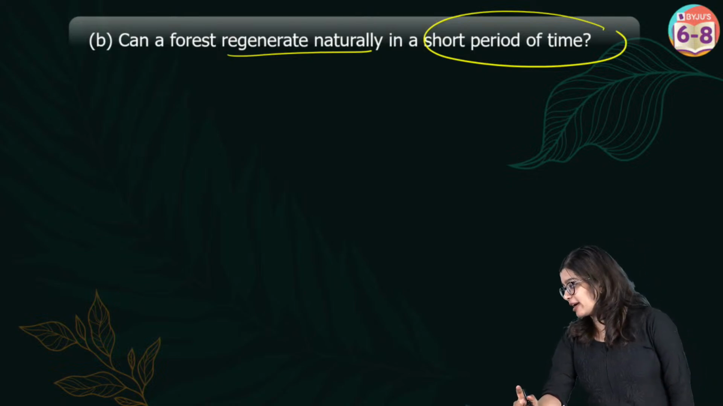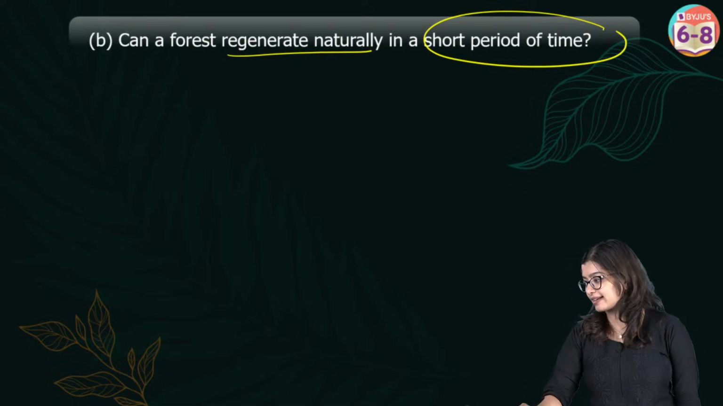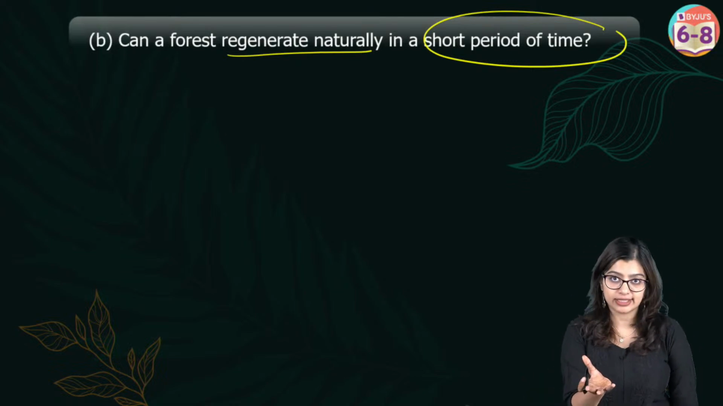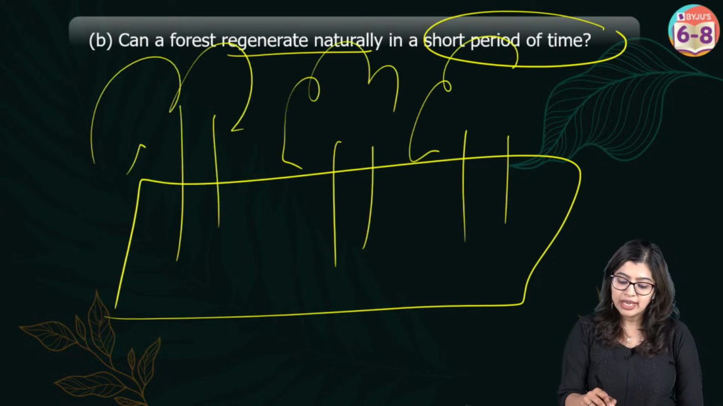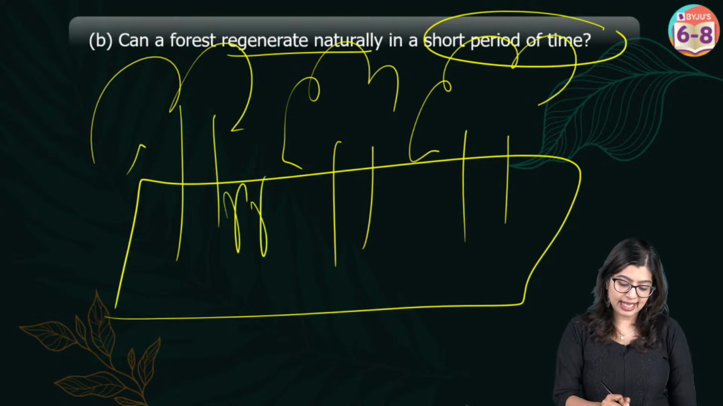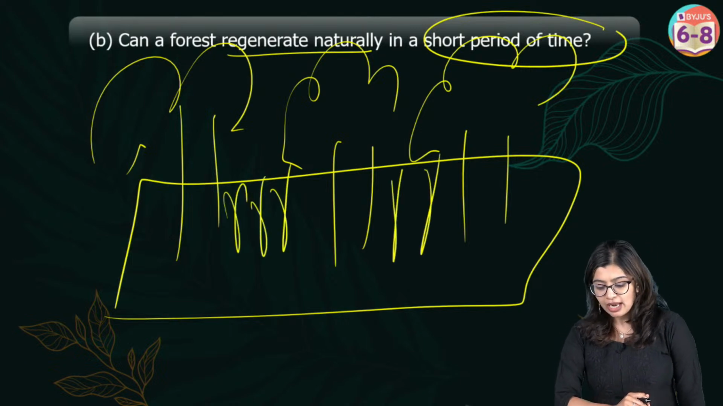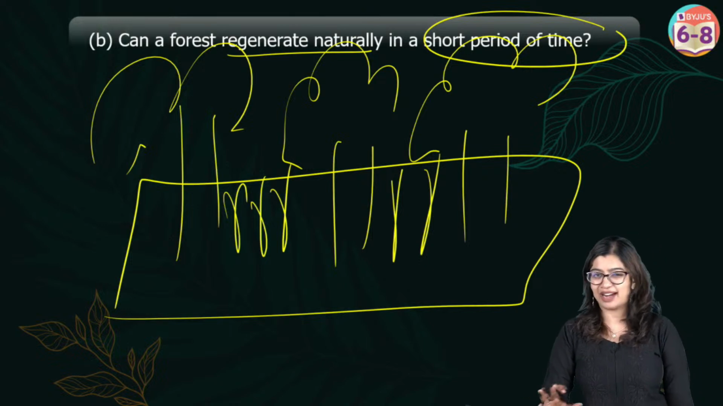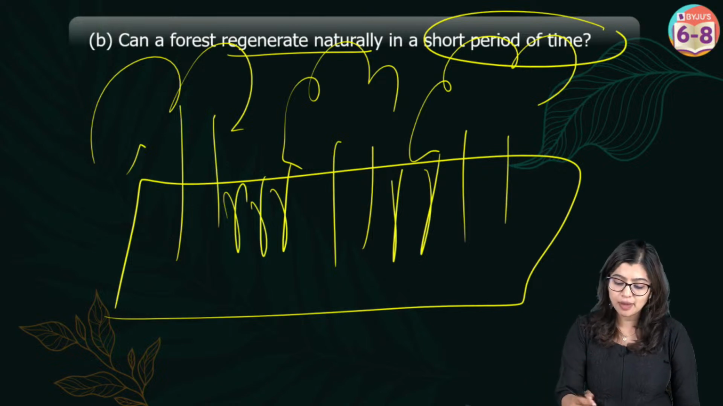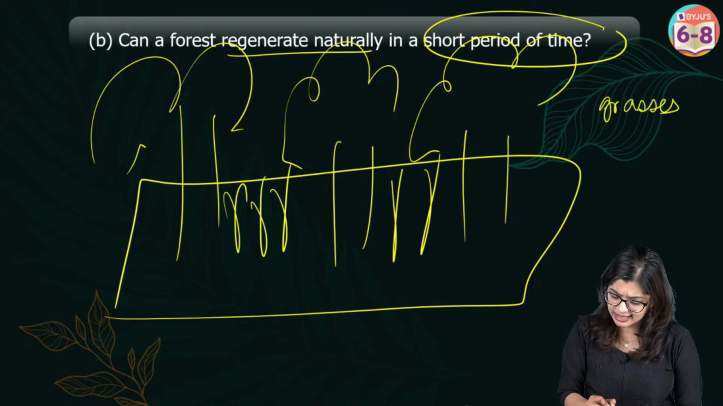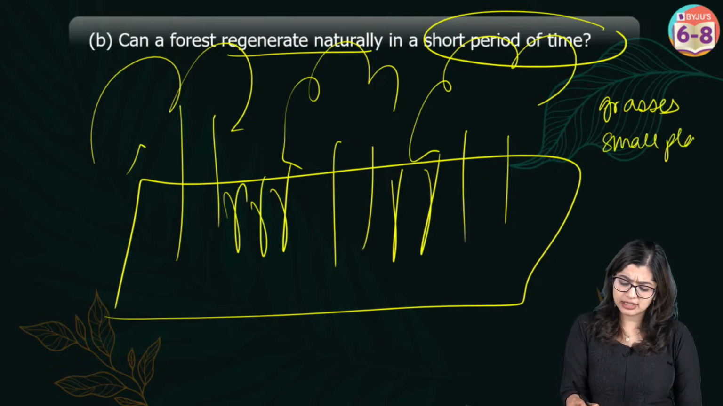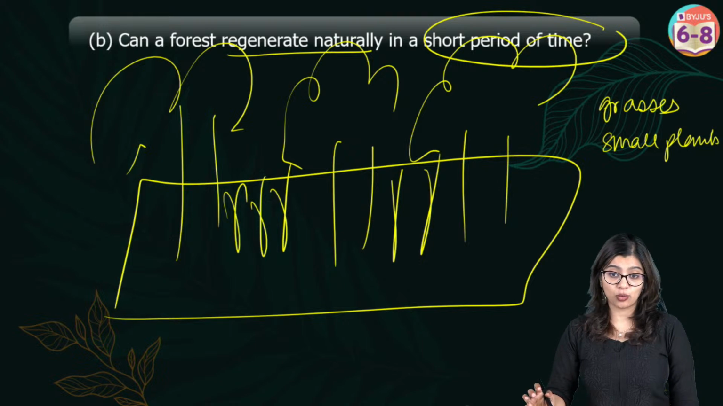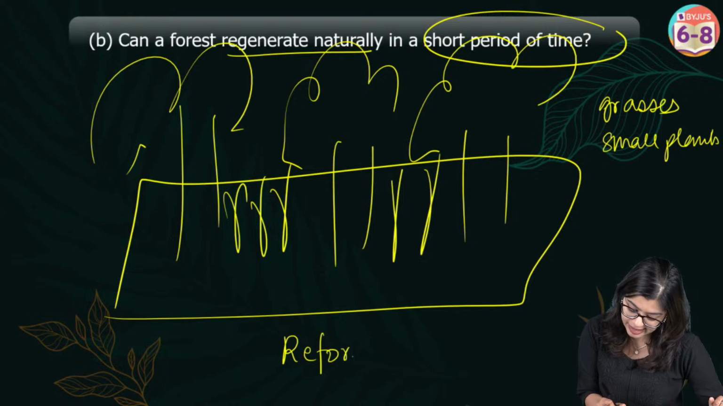It can regenerate, but not in a short period of time. Exactly. See, what is a forest? A forest is basically a large area of land which has a large distribution of trees, grasses and herbs and everything. Now, if you look at a piece of land which has undergone deforestation, in a short period of time your grasses and some small plants will grow, but trees will not grow. Trees take a long period of time.